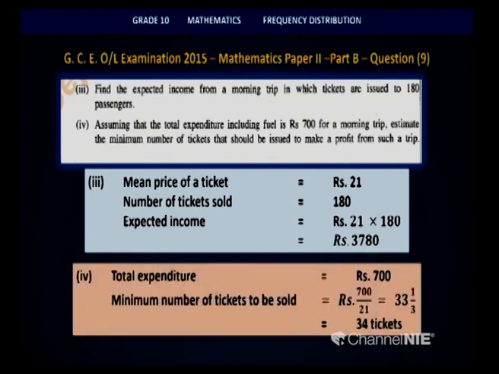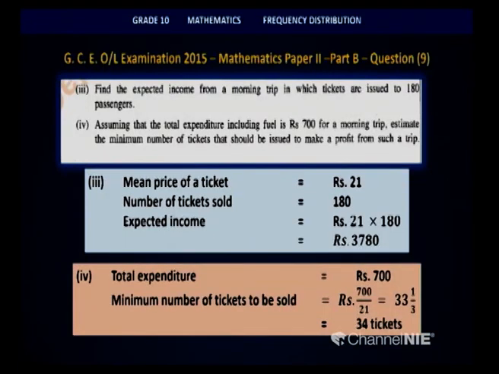Therefore, we will have to identify how many tickets that we have to sell to obtain a profit. So at least we have to be selling 34 tickets. 700 divided by 21, we obtain an answer of 33 and 1/3. But it is actually 34 tickets that we have to sell at least to make a profit out of this trip. I hope you understood this calculation.